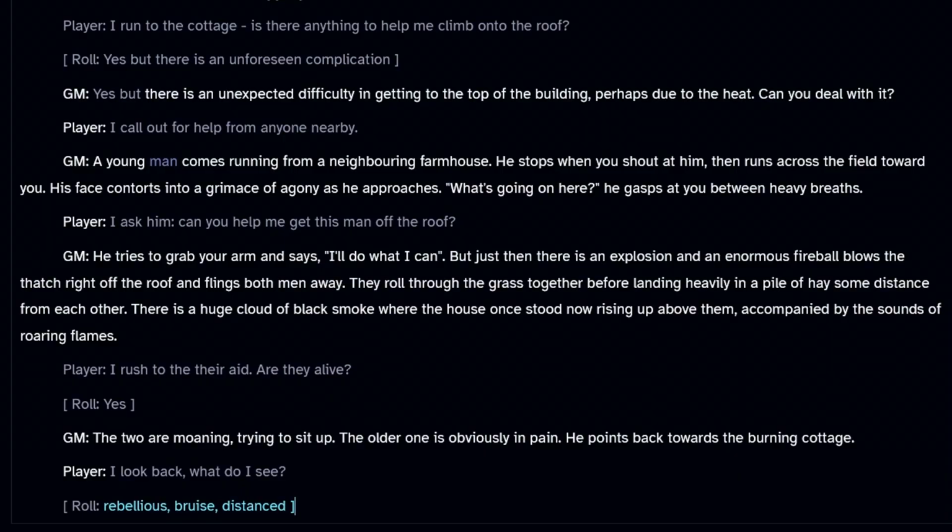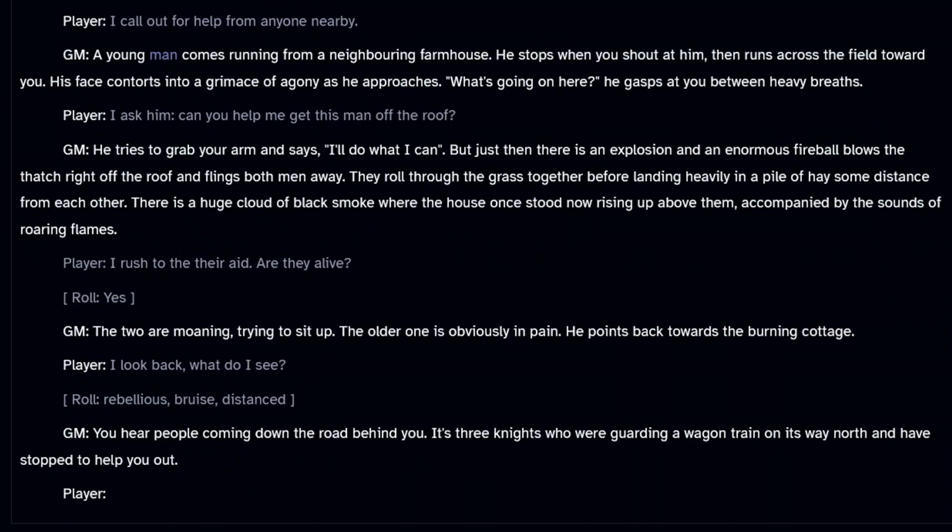When putting in the words, I always add commas between each word to indicate that each word is separate and not part of one big phrase. Well, finally, some help has arrived in the form of 3 knights.